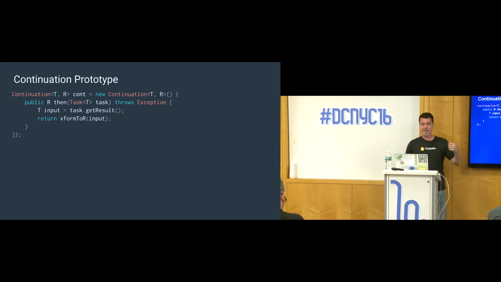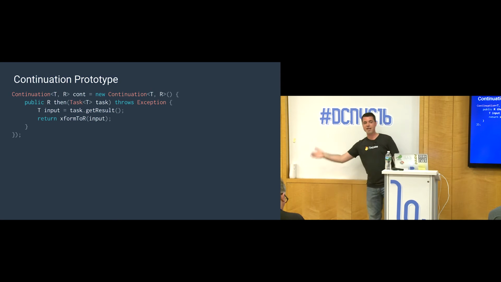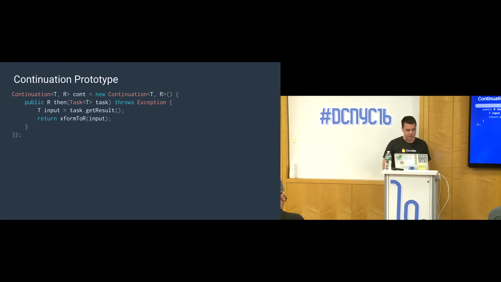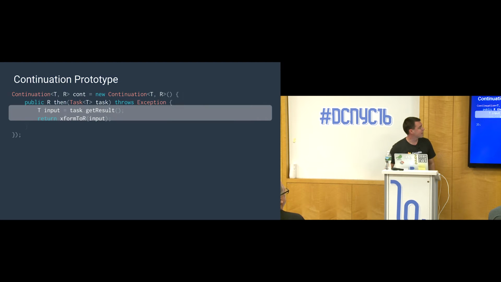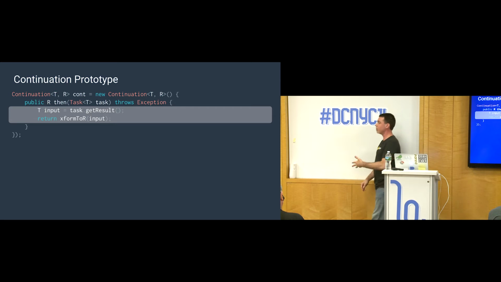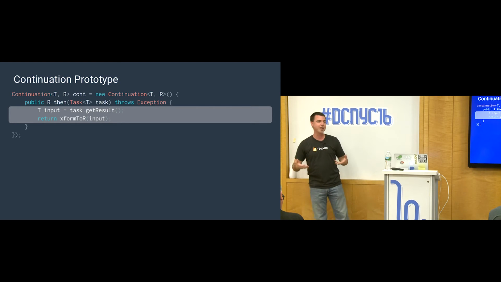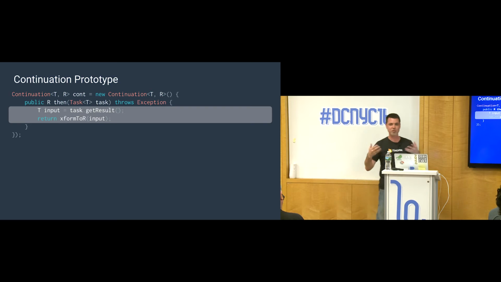So in the then method, and that will look familiar to you if you're familiar with the JavaScript Promises API, in the then method, we're going to get the task that was hooked up prior to us, and then we can ask it, what is your result? So we can ask the task, what was the result that came out of your processing? That's your type T. And what we're going to do is then pass that on to some sort of transformation. Maybe it's right here, maybe it's a function, maybe it's whatever. But we need to turn that into a type R. And that's basically what a continuation does. Probably more lines than what I've shown here.